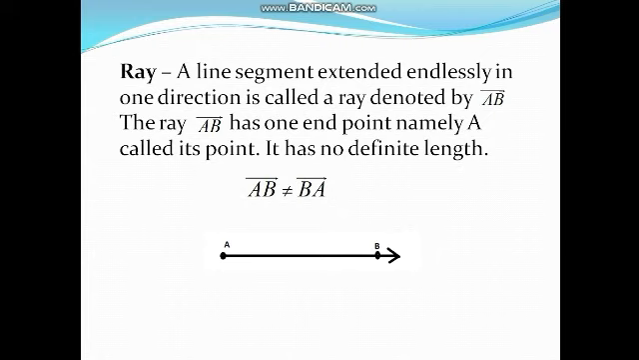Ray AB is not equal to ray BA because both have different initial points. In ray AB, A is the initial point. In ray BA, B is the initial point.